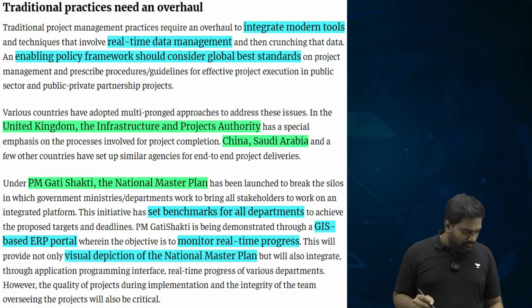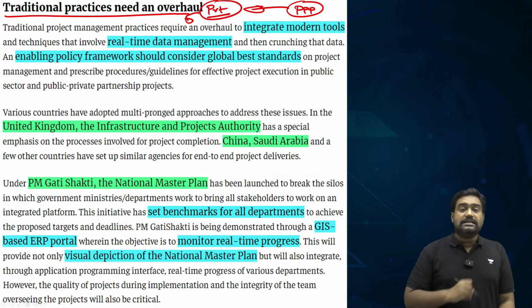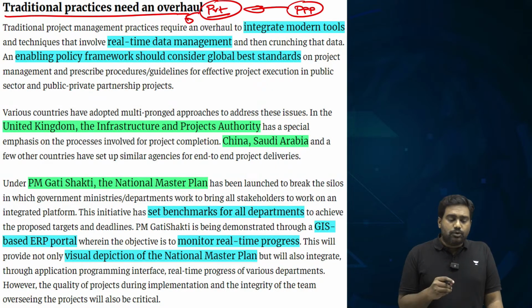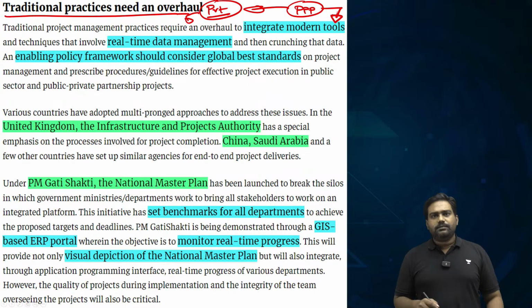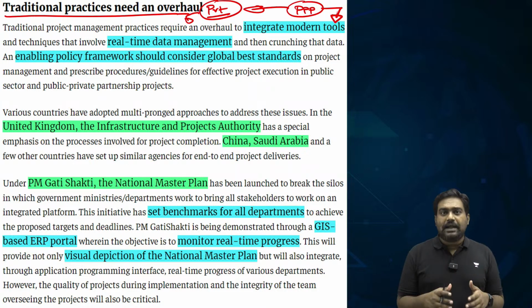See, today government has prioritized public-private partnership. In such PPP projects, it's important to hold the private player accountable for the deadlines and the targets that have been laid out. So what we need to do is overhaul our traditional approach. Our traditional approach towards infrastructure creation is very laid back, complacent, lackadaisical. We need to become more proactive, right?